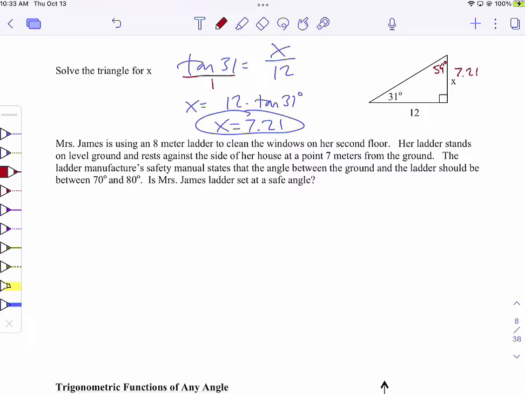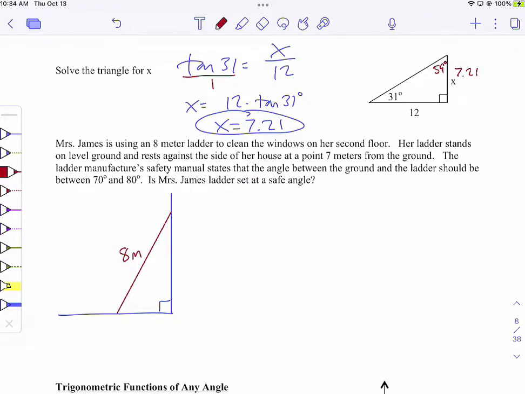Okay, let's read this next problem. Miss James is using an 8-meter ladder to clean the windows on her second floor. So I'm going to draw a picture here right away. You have the ground, you have the ground and a building, and we're going to assume that makes a right angle, the ground and the building, and then you have a ladder. And it says an 8-meter ladder. So that's right, 8-meter ladder.